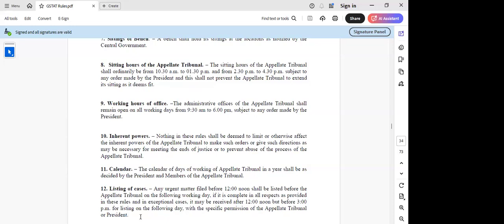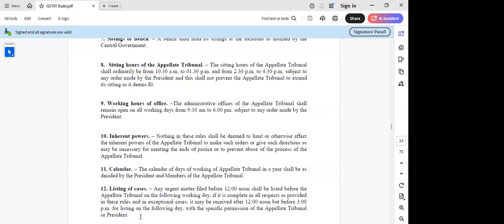In the tribunal, the moving the matter procedure is not there. We'll file the appeal, it will come in 1 year or 10 years, we only have to keep waiting. If we want the matter to be heard, we have to file only an early hearing application. Early hearing applications that are allowed are also not heard early. There is a separate cause list created, and then it is listed according to the tribunal's decision. This listing of cases filed before 12 o'clock, they have copied from the High Court rules. Yes, sir. Correct.